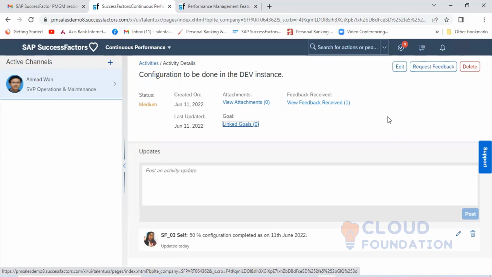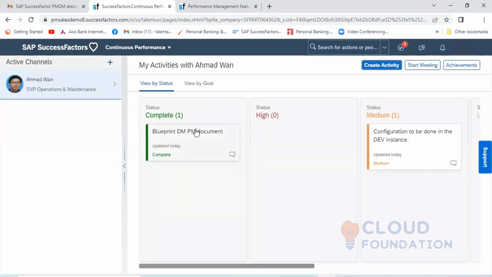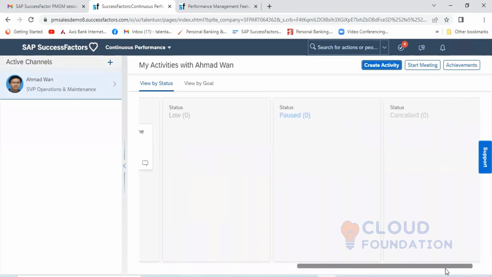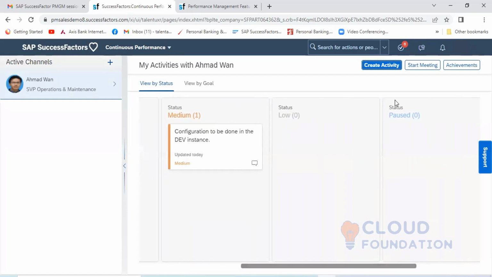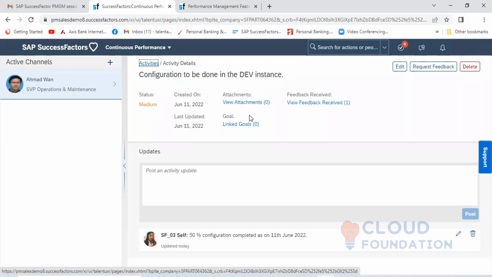Any queries? The same screen will be shown here. The screen you see in the employee section, with completed, high, medium, and everything, will come the same in the manager also. The manager can have the activity, the manager can see the achievement, and when the manager clicks here, the manager can see the feedbacks given by other employees.